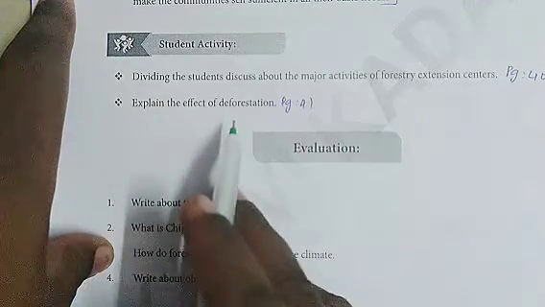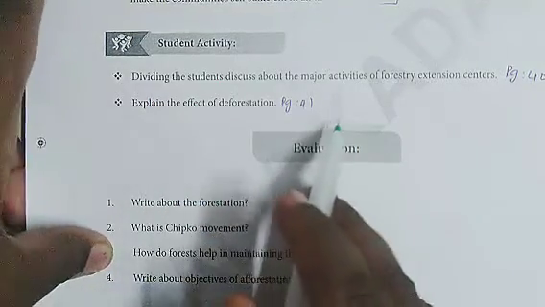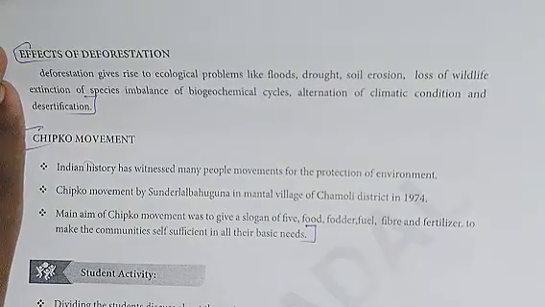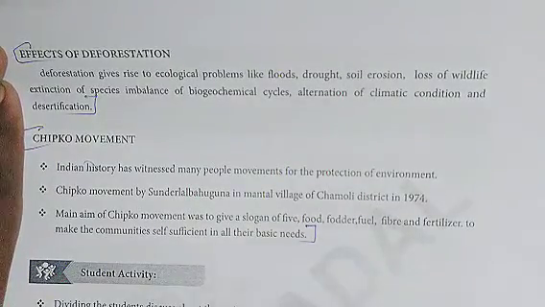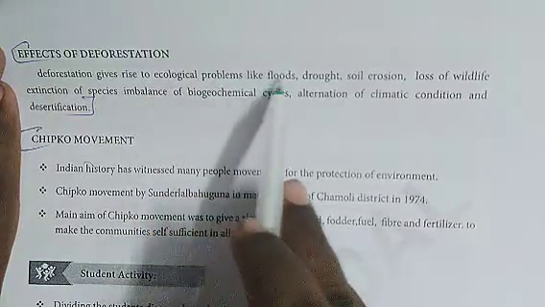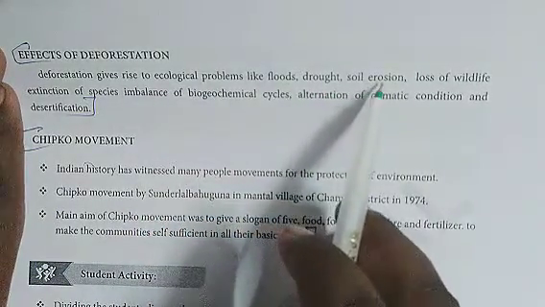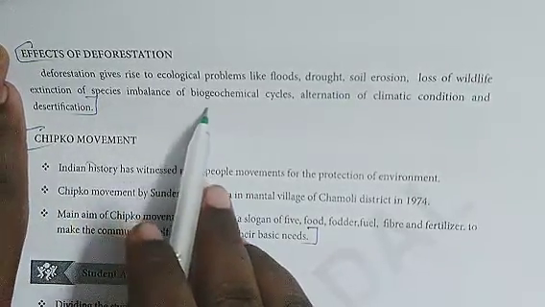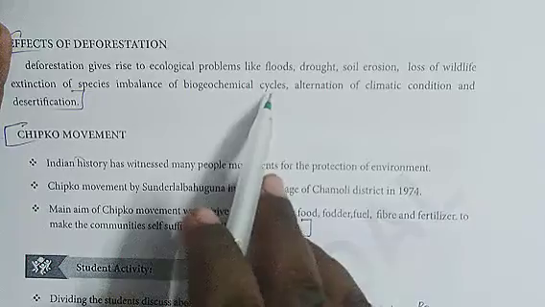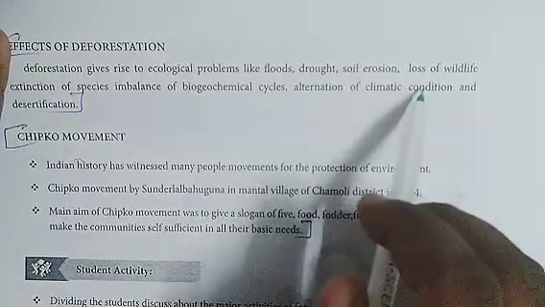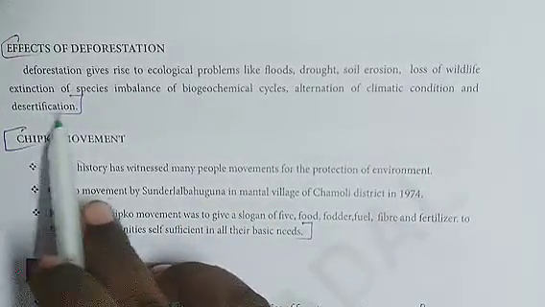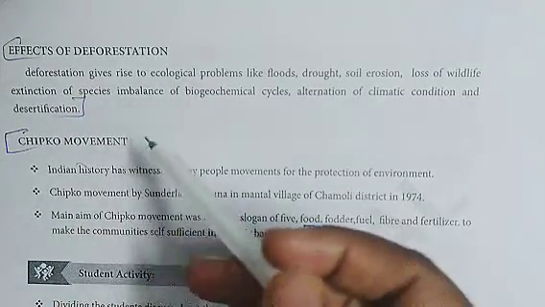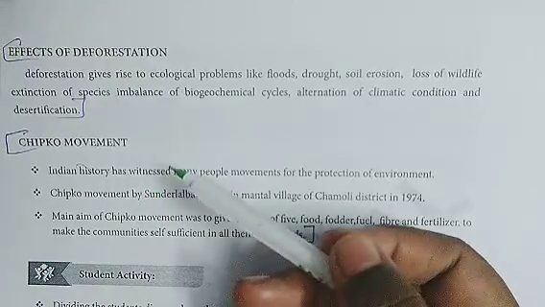Next, second one, explain the effect of deforestation. The answer is: deforestation gives rise to ecological problems like floods, drought, soil erosion, loss of wildlife, extinction of species, imbalance to biogeochemical cycles, alteration of climatic condition and desertification. So this is the answer for effects of deforestation for student activity second one.